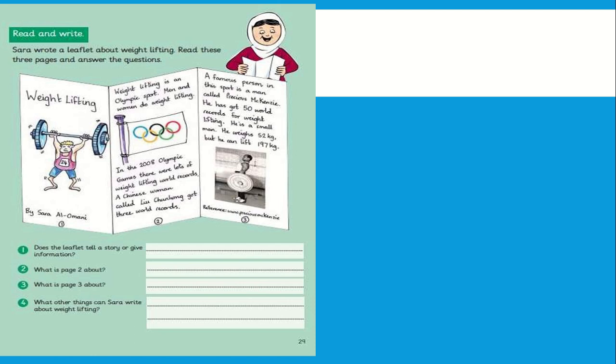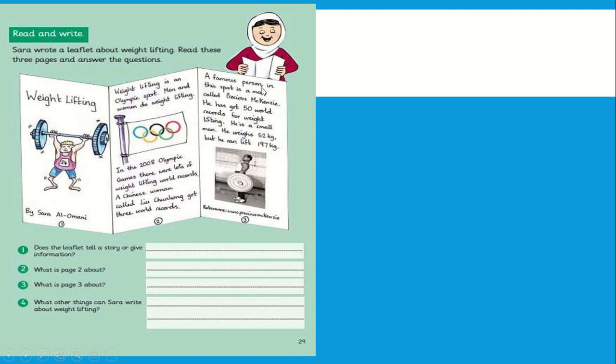Weightlifting. Weightlifting is an Olympic sport. Men and women do weightlifting. In the 2008 Olympic Games, there were lots of weightlifting world records. A Chinese woman called Yus Chang Hong got 3 world records.